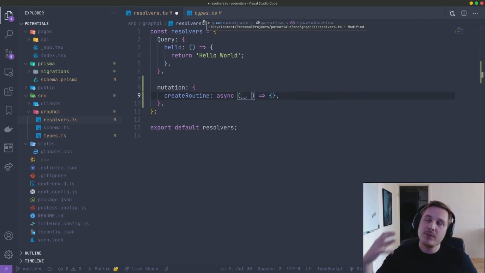So what we can do to solve that is we can actually install GraphQL code generator and make it generate TypeScript files for us. So that's what I'm gonna do.